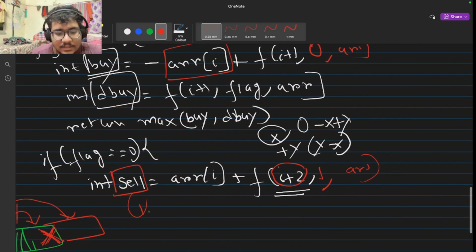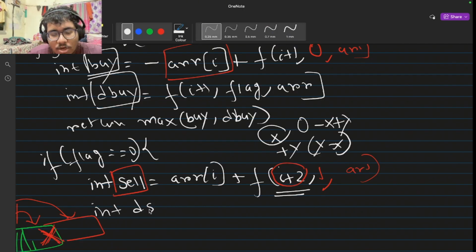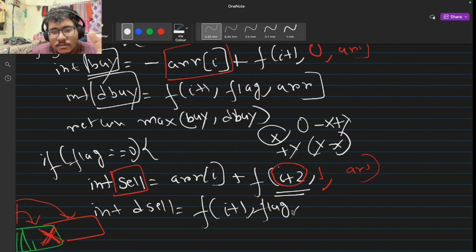Now there is another case, where I choose not to sell, that is, do not sell. In the situation where I do not choose to sell, it will be a normal recursive call, like i plus 1. Let the flag value be normal. That means the next day I can choose to sell. The state will not change as I do not sell, and it will be the array.